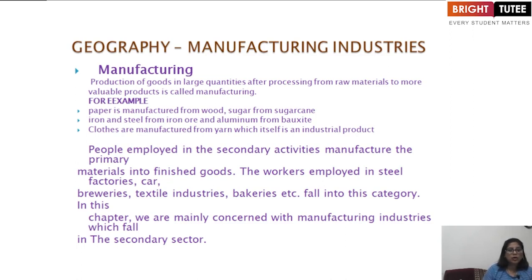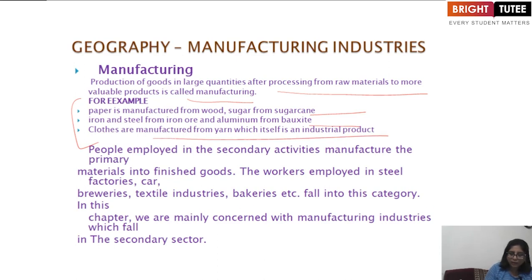The conversion of raw material into a finished good and valuable commodity with the help of machines and tools is called manufacturing. You all could see here that this is the production of goods in large quantities, after processing from raw material to a more valuable product. If we see the example, paper is manufactured from wood, sugar from sugar cane, iron and steel from iron ore, and aluminium from bauxite. Clothes are manufactured from yarn, which itself is an industrial product.